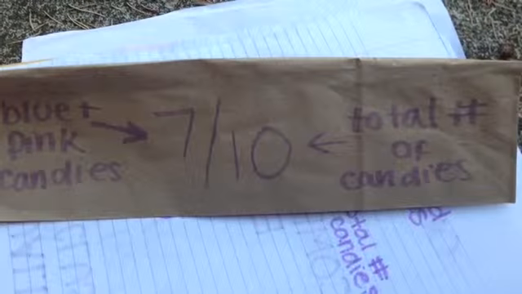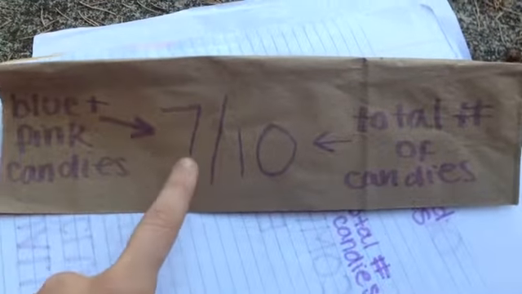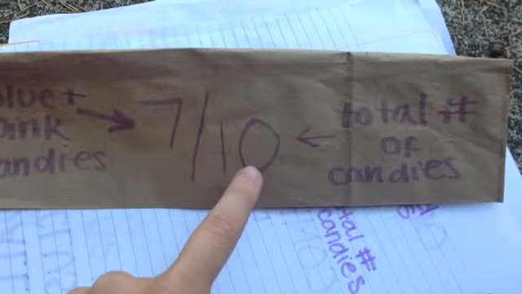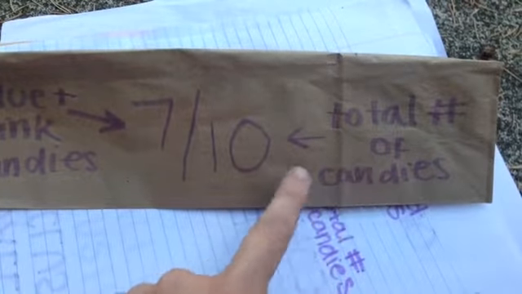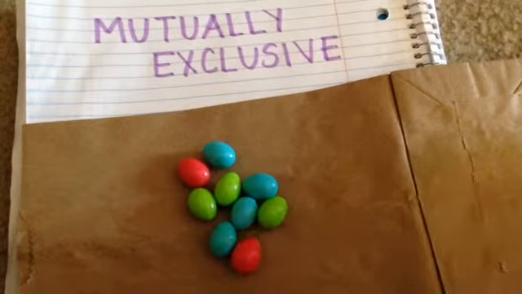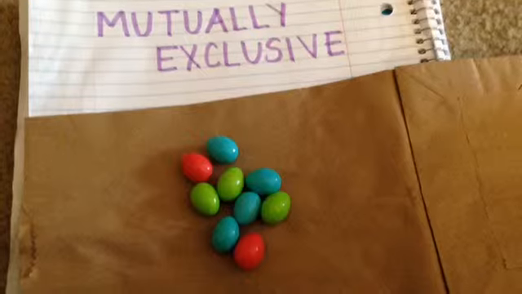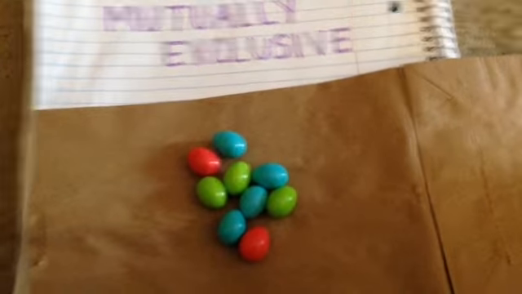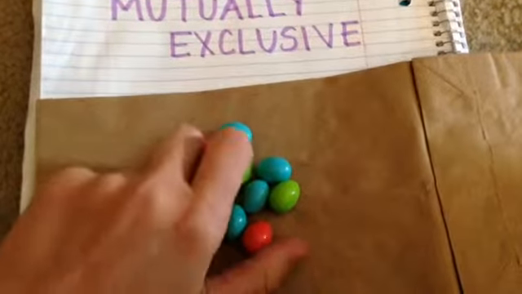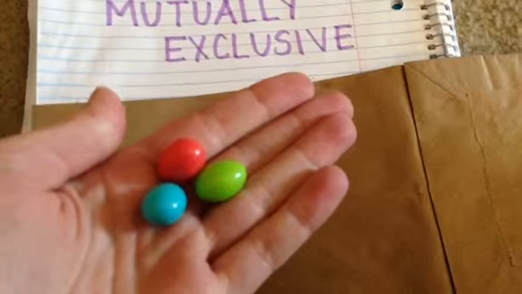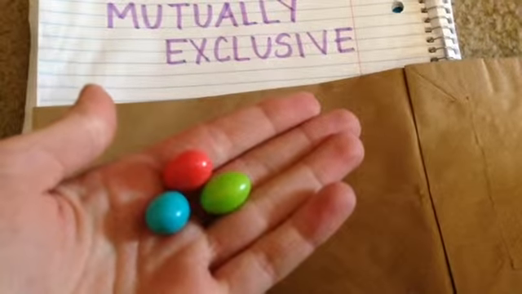We got the 7/10 from the 7 blue and pink candies combined over the total number of candies, which is 10. Mutually exclusive when drawing a candy out of a bag is 0% because it can't happen. In one draw, you can't have the outcome of drawing a pink, a green, and a blue on the first draw because you can only draw one.